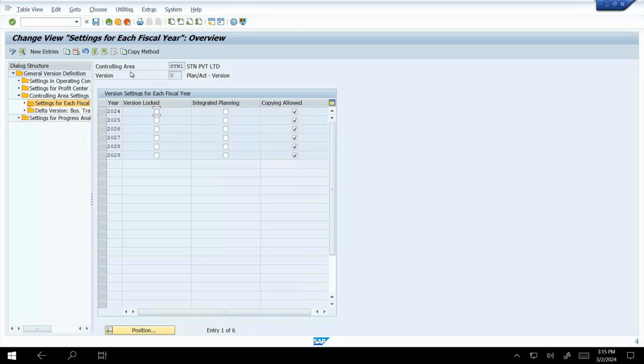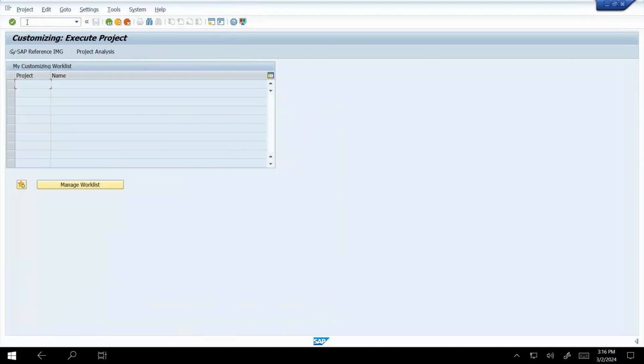So next step we need to integrate our controlling with finance. That is why we have to go for that SPRO path. I click here, type /n SPRO, and just enter it. So here I click that reference IMG option.